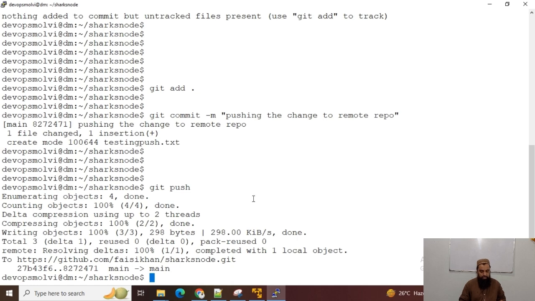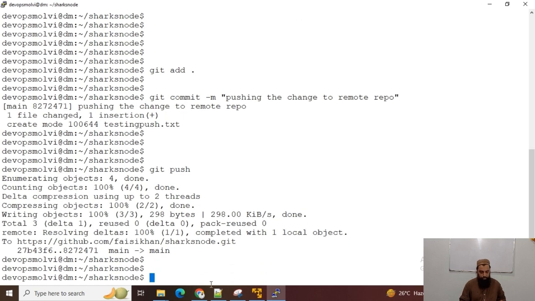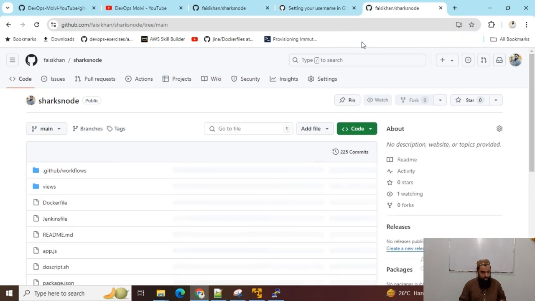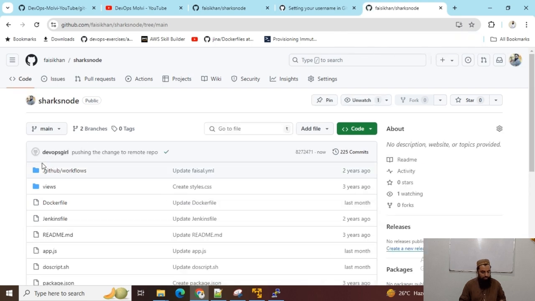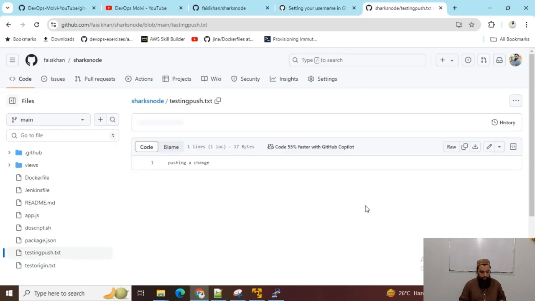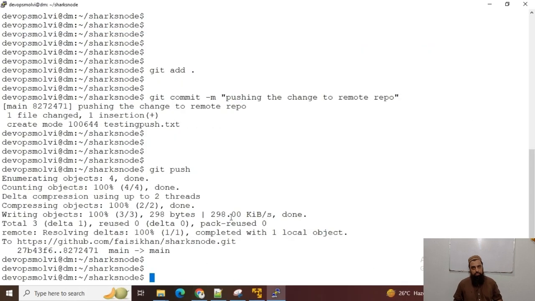Now I will just refresh it, and you can see that I have this DevOps girl as my global username, and this is my testing push file, which is pushed now. So that's how we can use the git push command to push any changes to a remote repository.